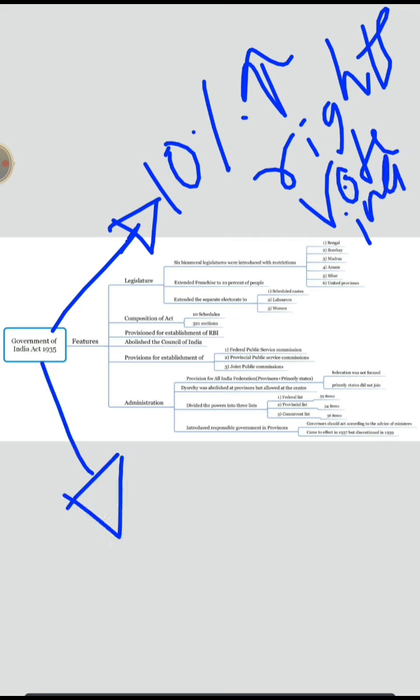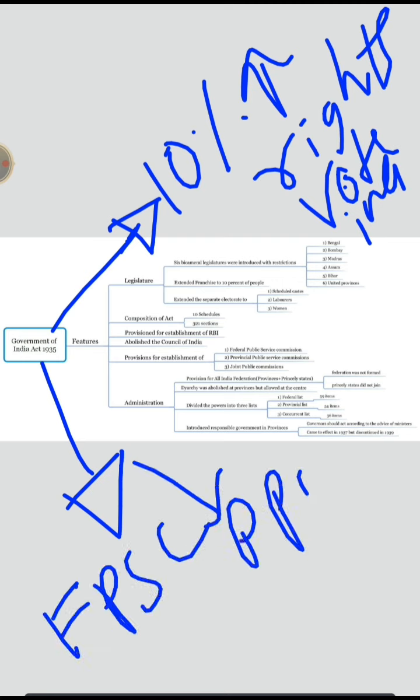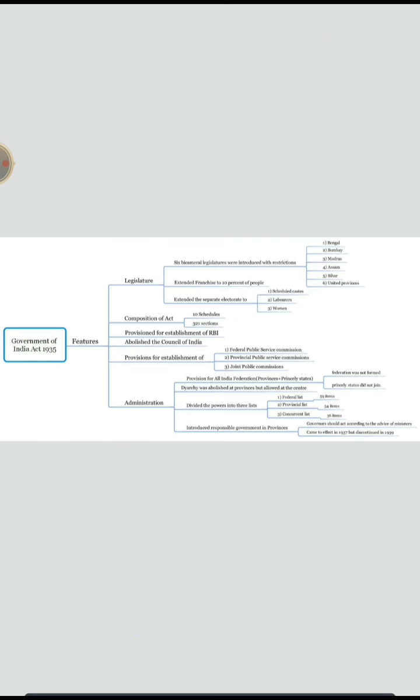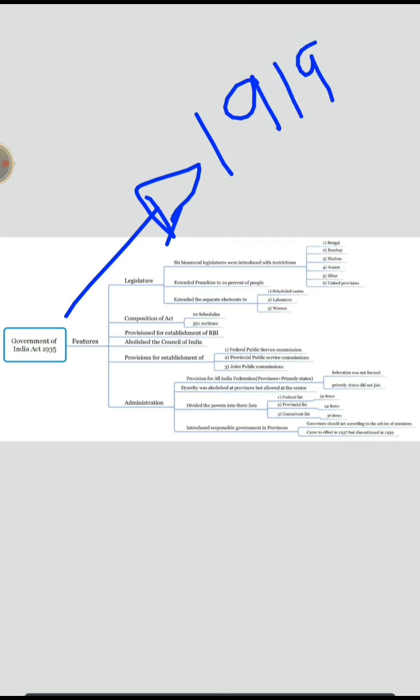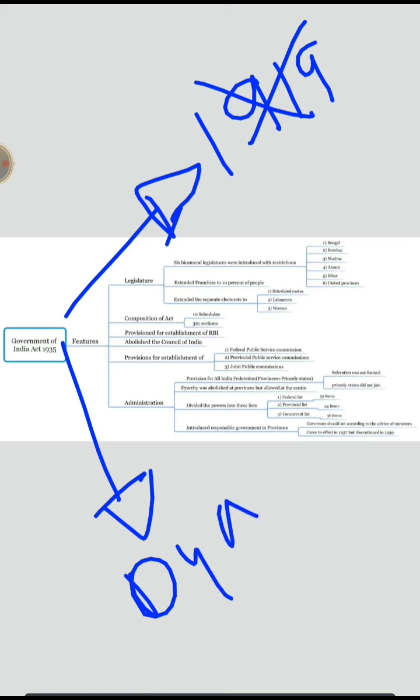It also provided for the establishment of the Federal Public Service Commission, Provincial Public Service Commission, and Joint Public Service Commission. And the dyarchy which was introduced at the provincial level in 1919 got abolished, but it continued at the center.